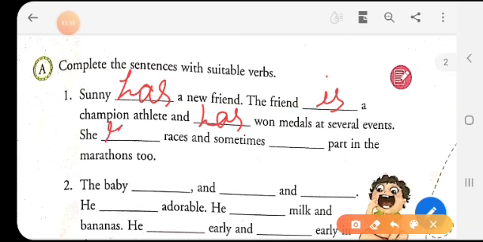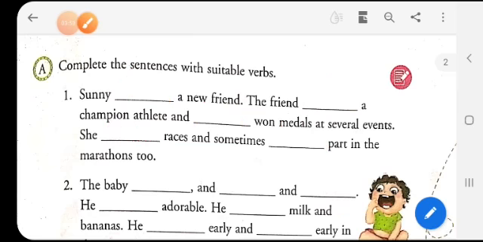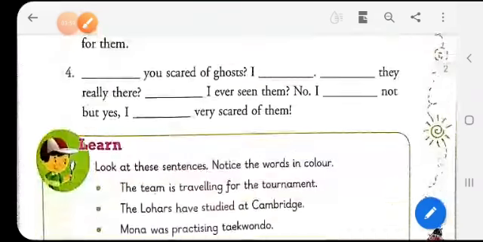She runs races and sometimes takes part in the marathons too. So children, I have done one for you and you will do the rest of the answers.